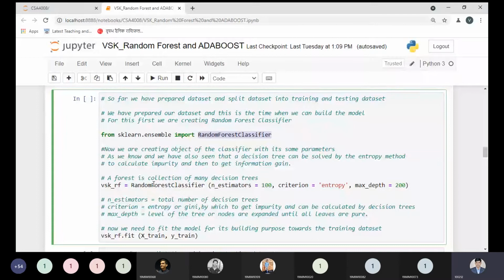In this class, RandomForestClassifier, when we create the object basic_rf or any object of this class, we need to pass some parameters. Based on those parameters we can create our object properly, and with the help of that object we can fit, or build, the model. So first we create the object, and then we fit the model on the training data set. This is the process known as building the model.